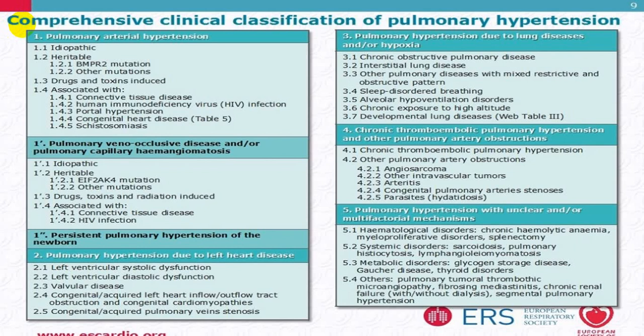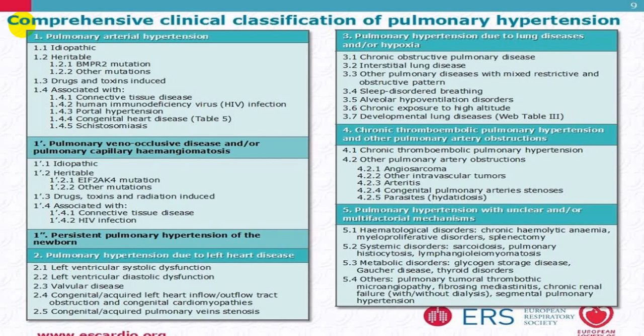While veno-occlusive disease, which can be idiopathic, which can be hereditary due to mutation of some genes, can be due to drugs and toxins, or maybe with connective tissue, maybe with HIV infection, then it is called veno-occlusive disease. But again in this, it will finally end up with arterial hypertension. And there is one group which is persistent pulmonary hypertension of newborn, that is a separate group. So these are all three which belong to pulmonary arterial hypertension.